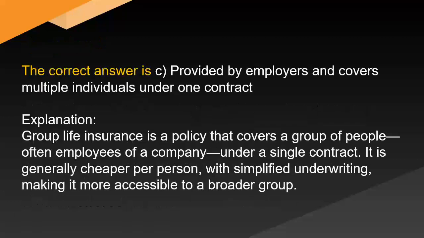The correct answer is C. Provided by employers and covers multiple individuals under one contract. Explanation. Group life insurance is a policy that covers a group of people, and often employees of a company, under a single contract. It is generally cheaper per person, with simplified underwriting, making it more accessible to a broader group.